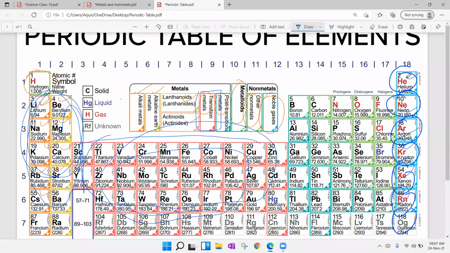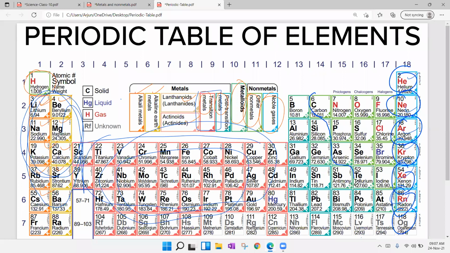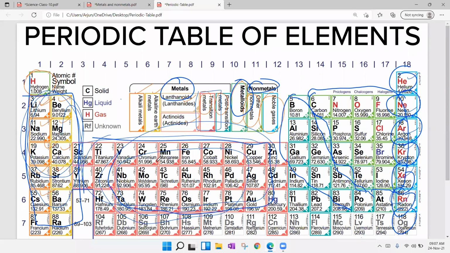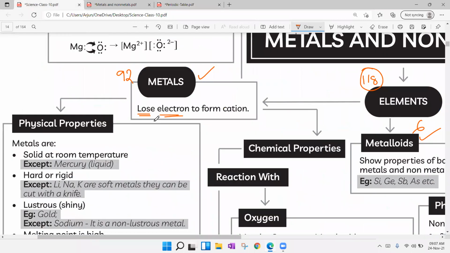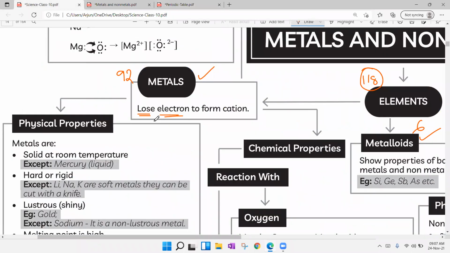In periodic classification, we will try to understand this one. And here from 6, 15, 33, this zigzag, these elements are non-metals. And the elements we have here are metalloids. So like that we can divide. Non-metals we have, metalloids we have, metals we have, and these all are metals. Now, while coming to metals, metals always lose electrons.